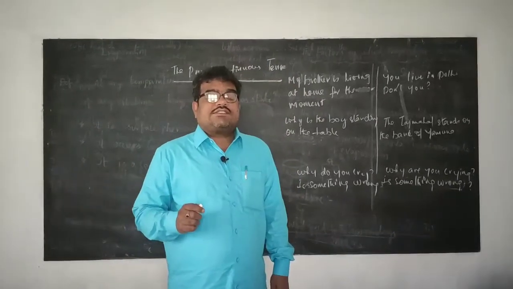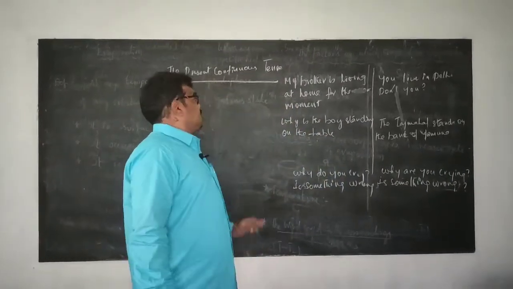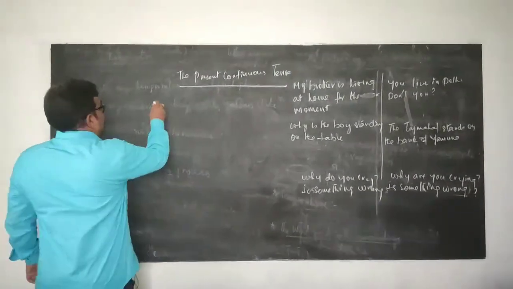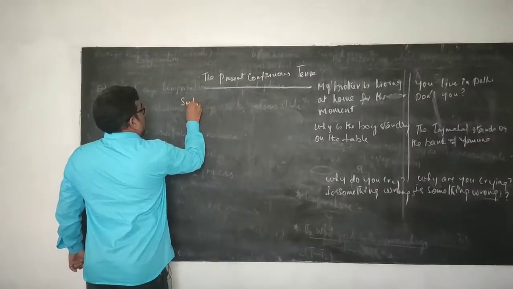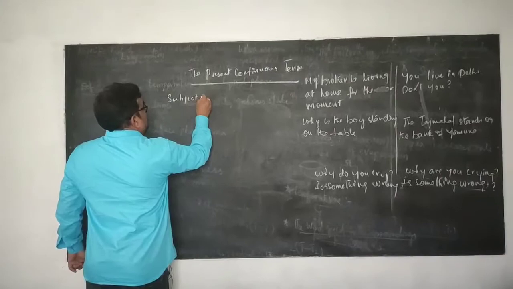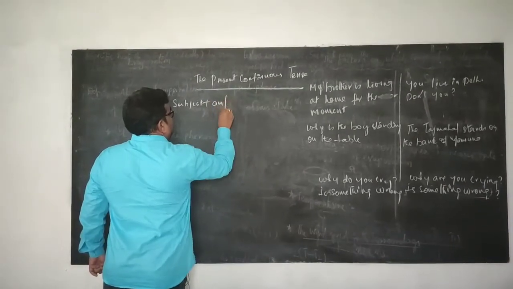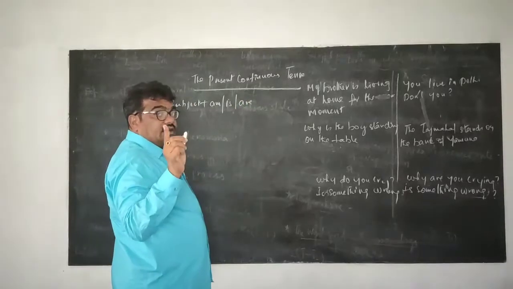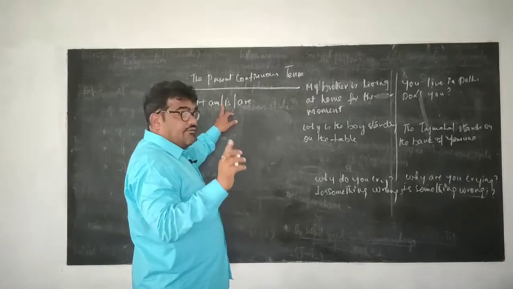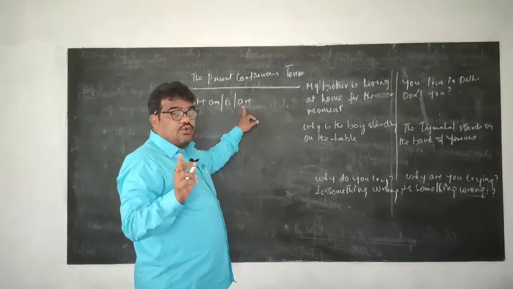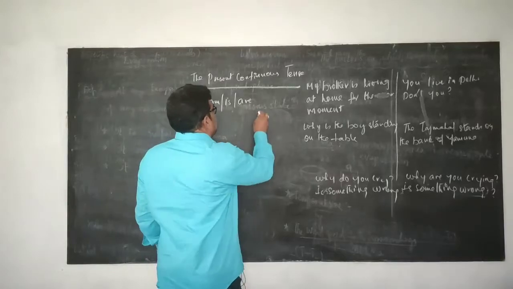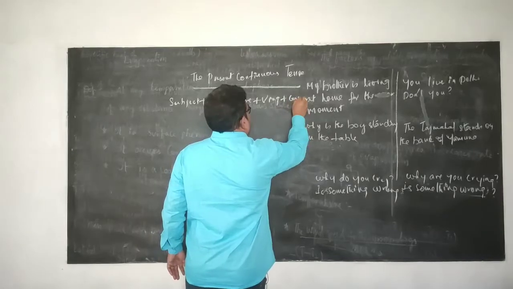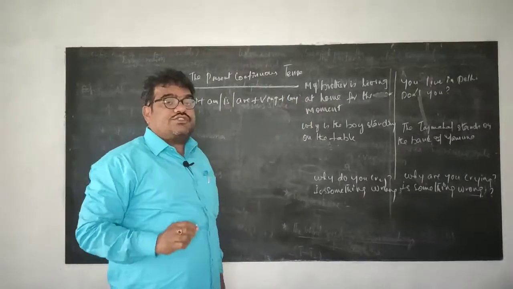Today we are going to discuss the present continuous tense. In the present continuous tense, it is very important that after the subject, you have to use am, is, or are. If the subject is singular, you have to use is. If the subject is plural, you have to use are, plus the ing form of the verb, plus complement. This is the structure of the present continuous tense.